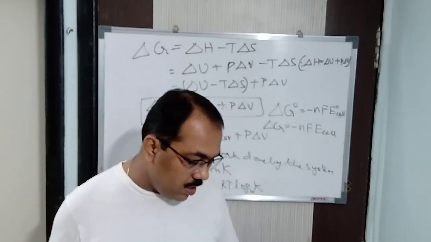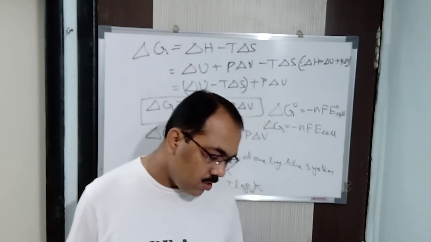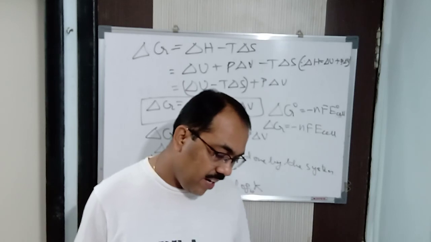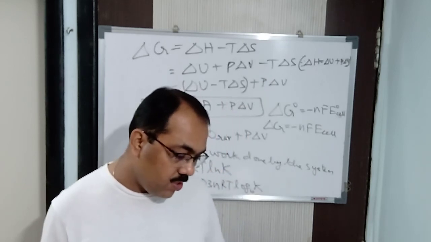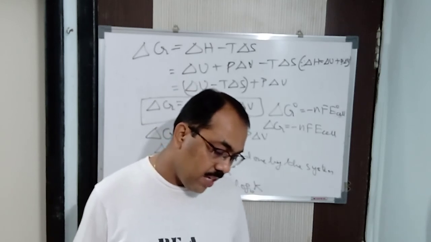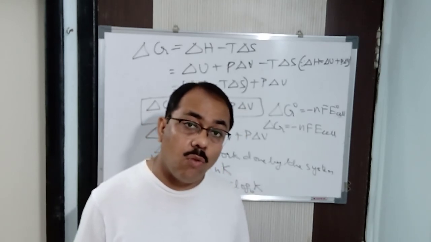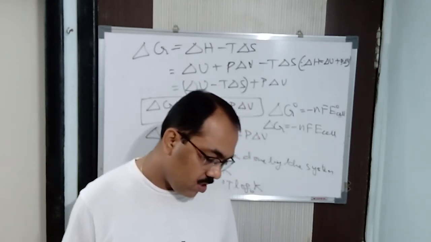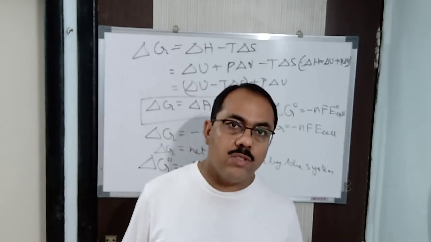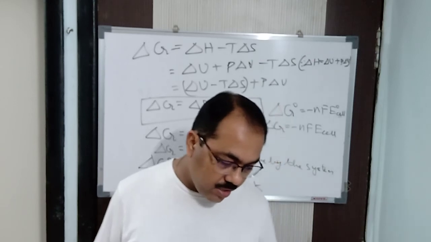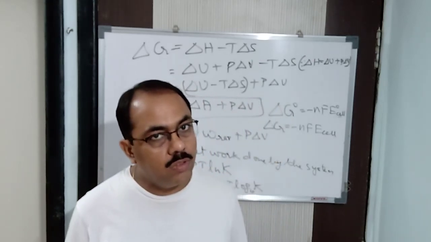So this is about the third law. Every substance has a finite positive entropy, but at the absolute zero of temperature, the entropy may become zero for a perfectly crystalline solid, as I said. But again I repeat, a perfectly crystalline solid is very difficult to get in nature.